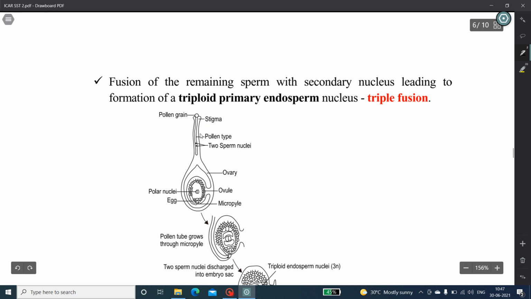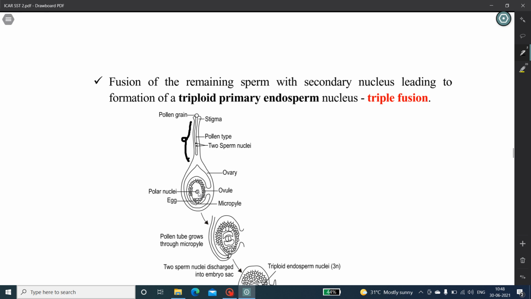it germinates by sending out a pollen tube which grows down the style to the micropyle. This is called the micropyle region. This is how a pollen tube develops, and here the micropyle is present through which the pollen tube enters the embryo sac, with the tube nucleus closely following the tube apex downward.